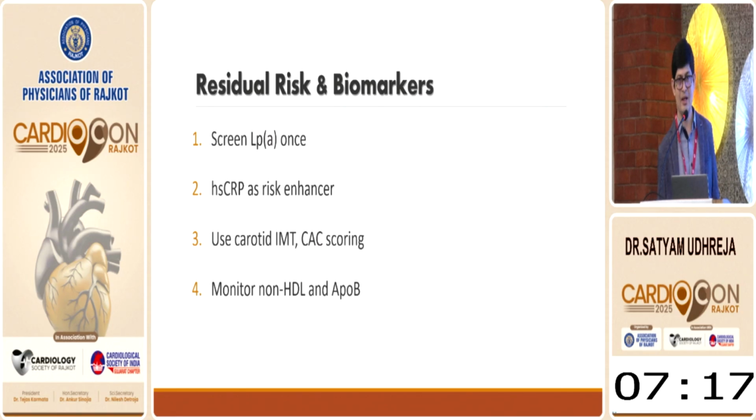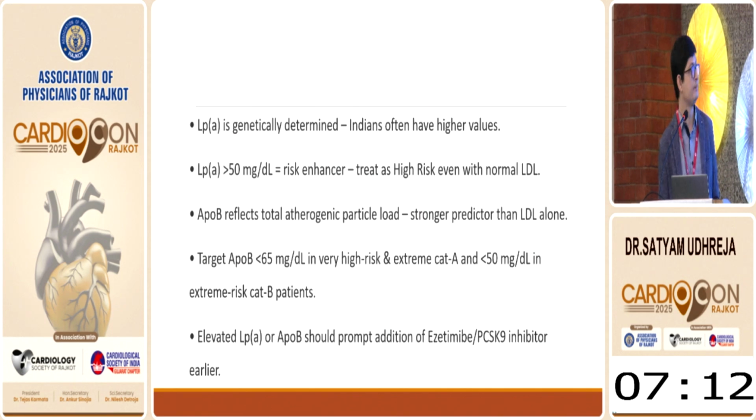Monitoring non-HDL and ApoB is better than considering LDL cholesterol only. So, in Indian population, lipoprotein(a) is higher than the other Western population. Lipoprotein(a) more than 50 directly put the patient in high risk category. ApoB reflects the entire atherogenic particle load, and it is a stronger predictor than the LDL alone. Target the ApoB less than 65 in high risk, very high risk group, and less than 50 in extreme risk category B.